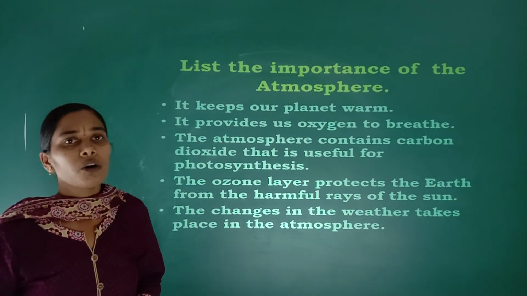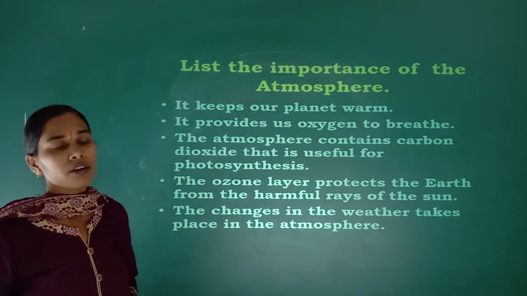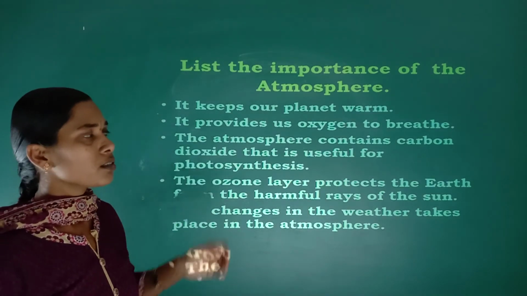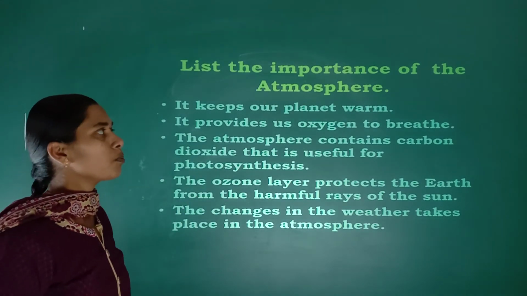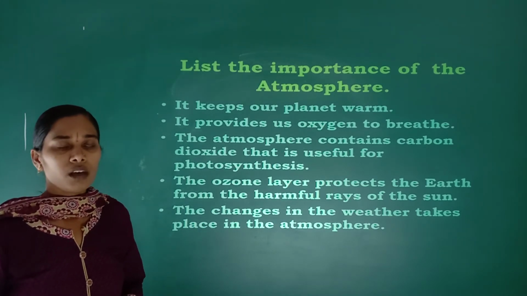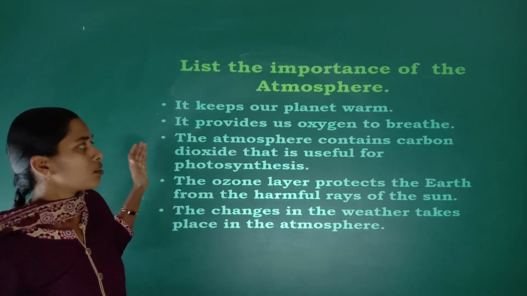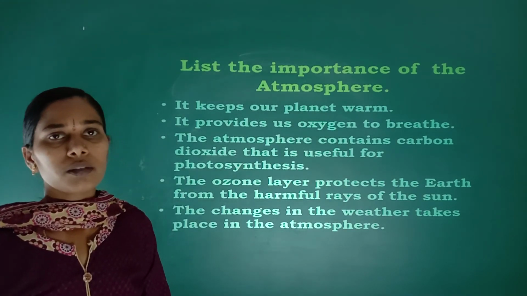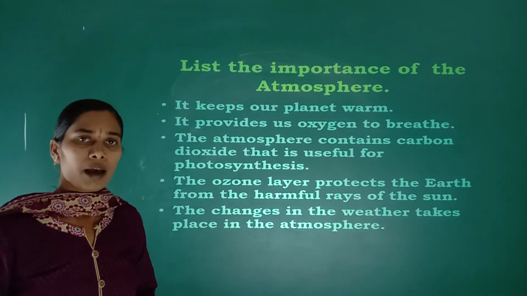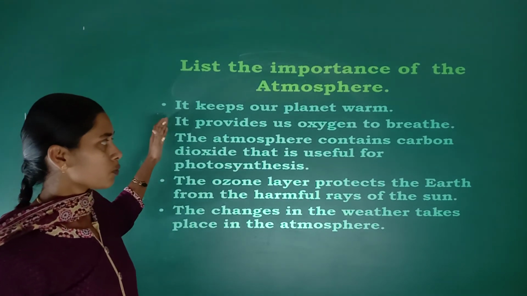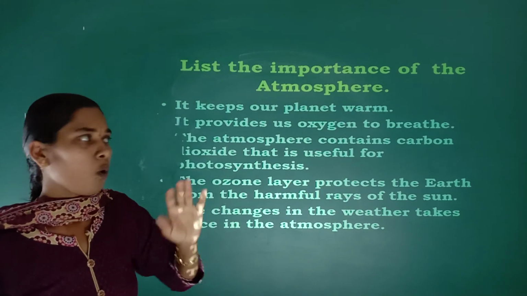Then importance. After knowing about the five different layers of the atmosphere, next is the importance. List the importance of the atmosphere. It keeps a planet warm. Which planet? Earth. The atmosphere keeps the earth warm.